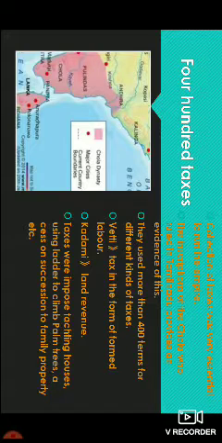Access to succession of family property means if a person dies and his property has to pass to his son, this procedure was carried out in the kingdom, and for that procedure also taxes were taken. So these are different examples in which 400 types of taxes were imposed on the people during the Chola dynasty.